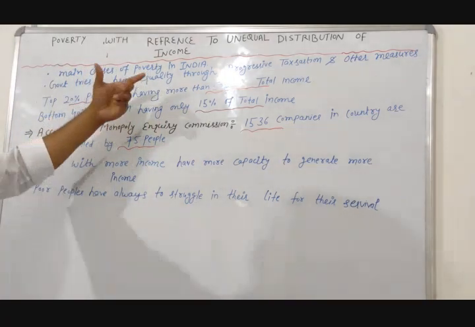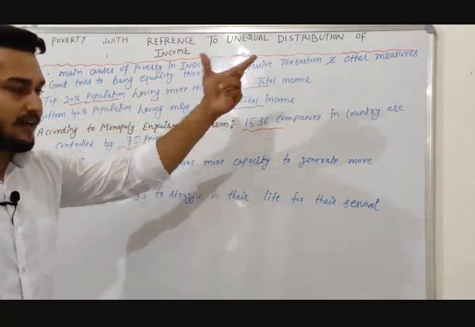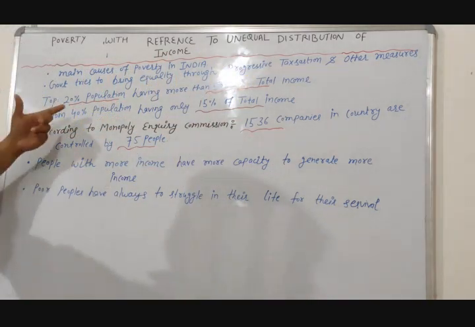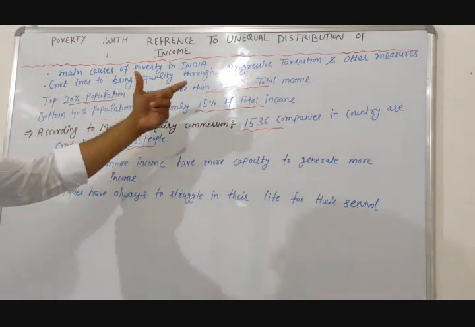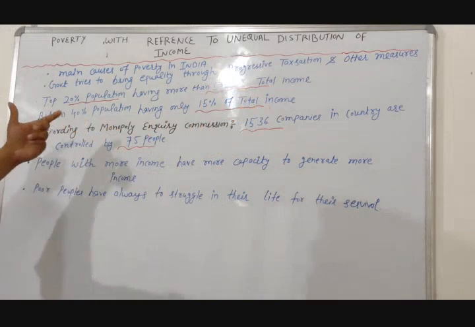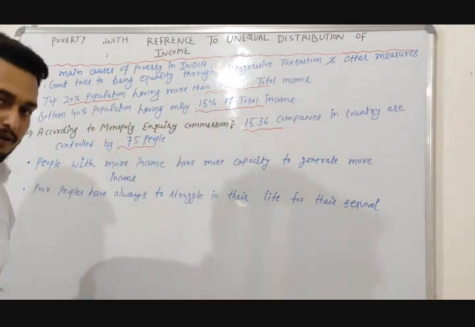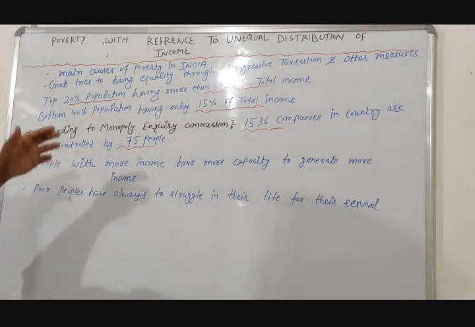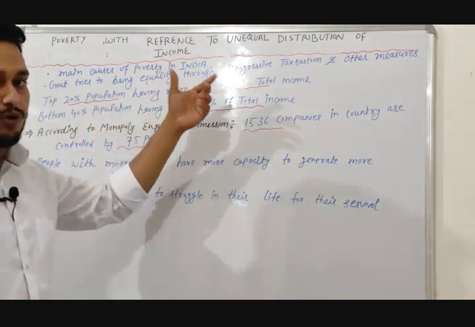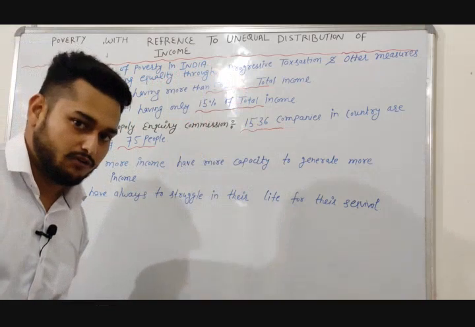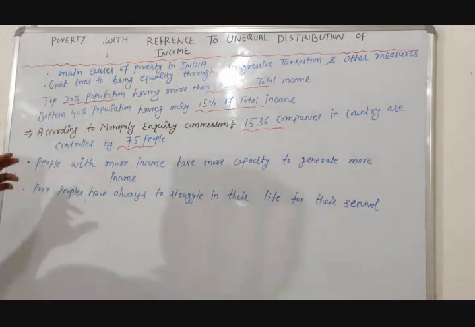The top 20% of the population has more than 50% of total income, and the bottom 40% has only 15% of total income.